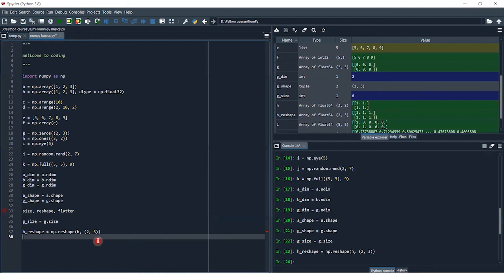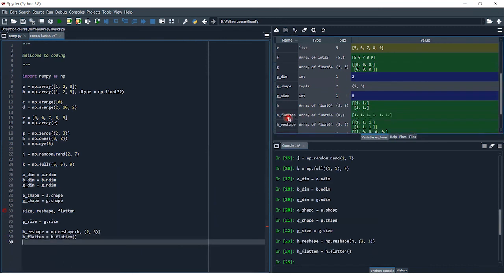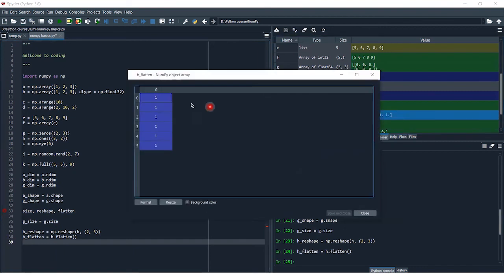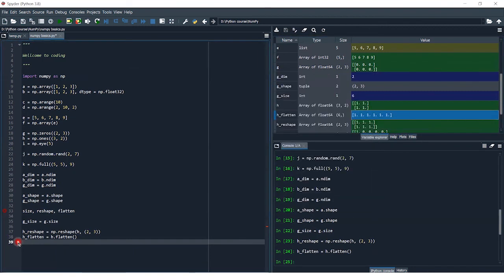Now what else? Flatten. If I want to flatten that, I want all the elements of H in a single row. So I just type H_flatten is equal to H.flatten. Let me execute this, and as you can see, all the elements of H were flattened into a single row.